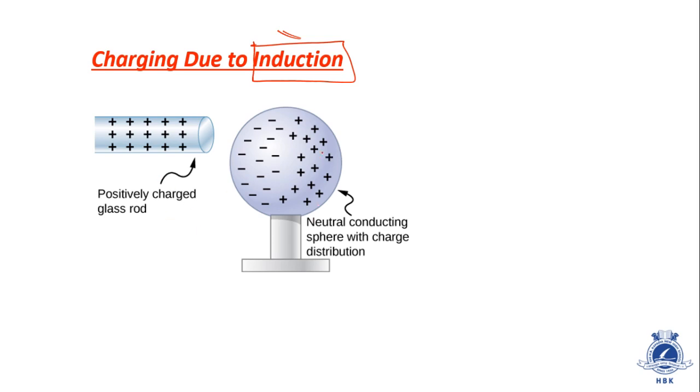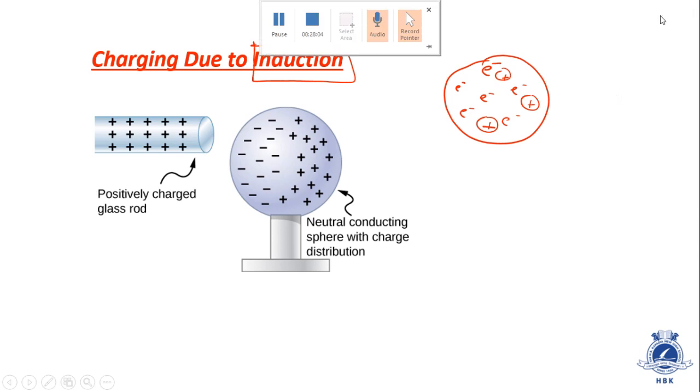For charging with induction, imagine this is a metal sphere. A metal sphere contains electrons, and electrons are free to roam around everywhere inside the metal, because only in metals do we have free electrons. Positively charged ions cannot move; they can only oscillate about their mean positions. So there are electrons and there are positively charged ions.